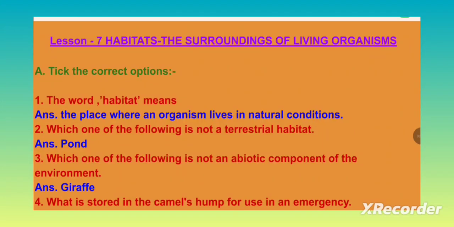7. Habitats, the surroundings of living organisms. A. Tick the correct options. The word habitat means the place where an organism lives in natural conditions. Which one of the following is not a terrestrial habitat? Pond.